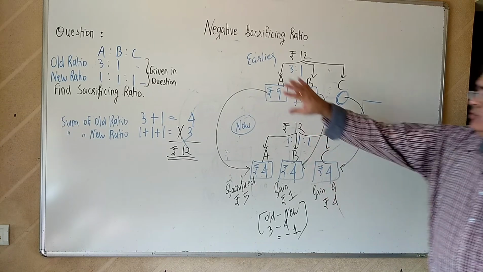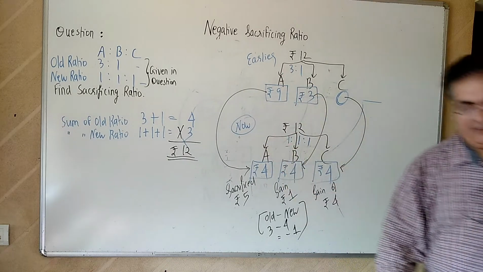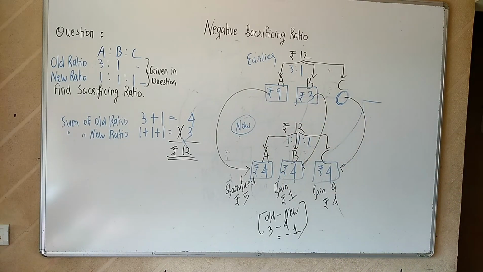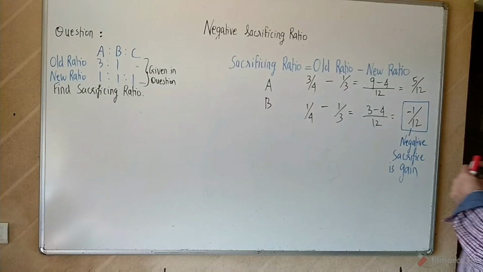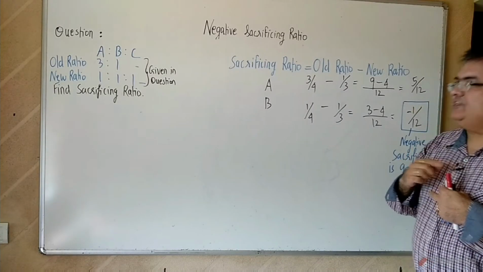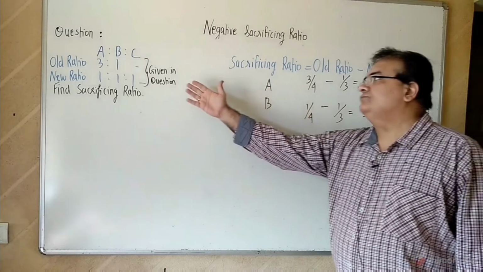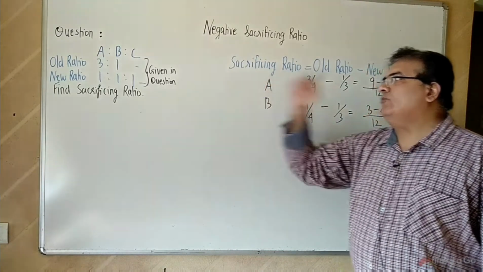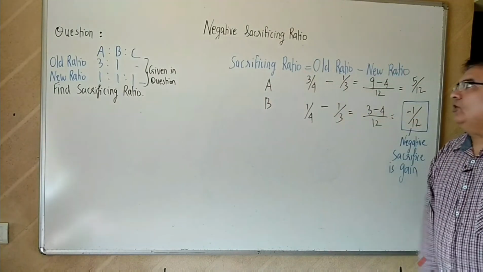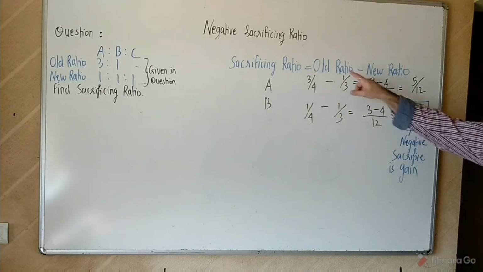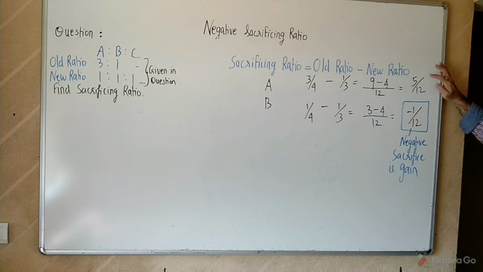Okay. I'll show this to you in a traditional method also. So in our traditional style, if we solve this sum, old ratio 3:1, new ratio 1:1:1, both old and new given in the question. If you solve the sacrificing ratio as old minus new, you will find A's sacrifice.